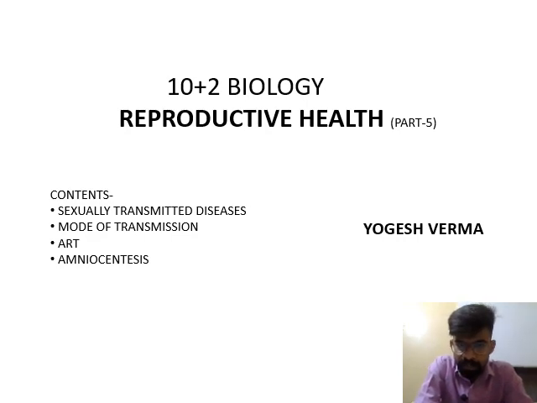Students, today is the fifth part of the chapter Reproductive Health, first class biology, and the content of this fifth part is sexually transmitted disease, the mode of transmission, means how sexually transmitted diseases are transmitted from one person to the next person. Then ARTs, assisted reproductive technologies, and at the last, amniocentesis.